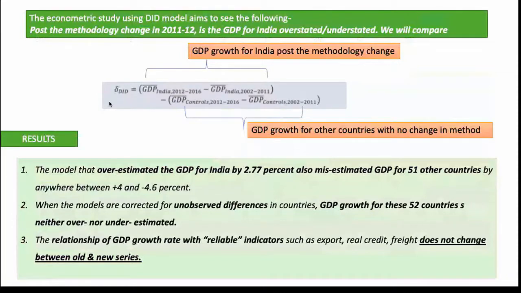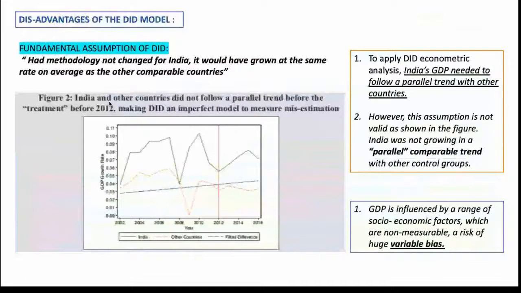which means that there are unobserved differences, and which is exactly what this paper seeks to explore: why is it that when people claim, Subramanian claimed, that there's a 2.77% overestimation of GDP, why is that not true is something that this paper is going to explore.